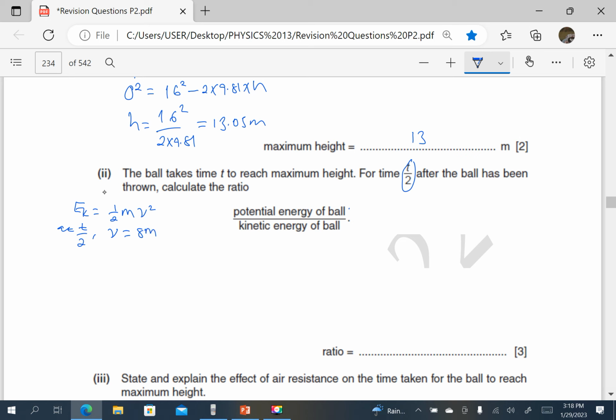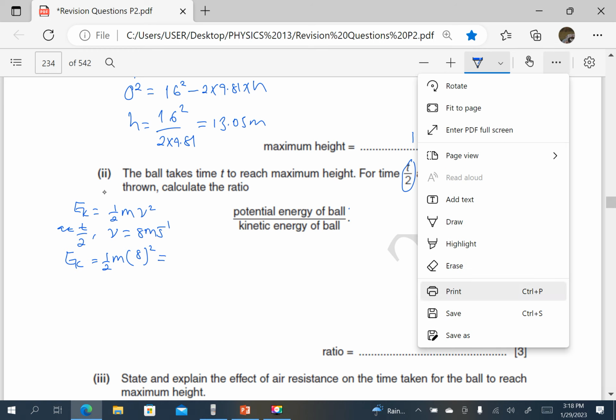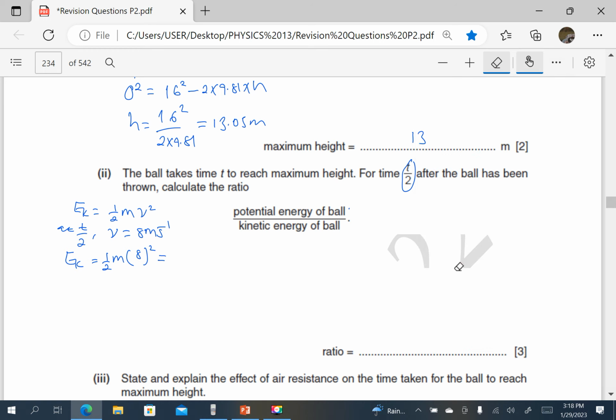So kinetic energy here is a half times the mass times 8 squared. Actually, without even wasting time, let me use ratios without putting in any calculation. I'll use ratios.